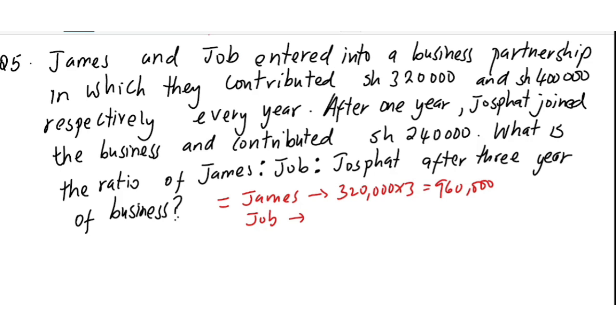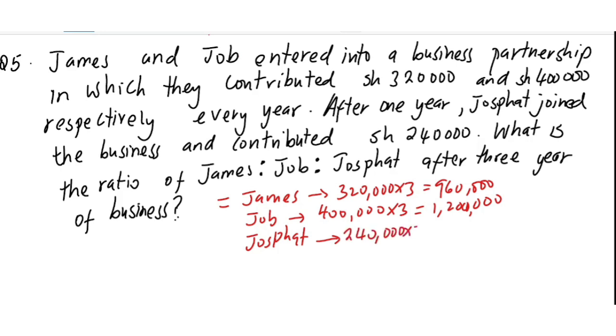And the other one, 400,000 times 3, gives you 1,200,000. Now for Josephat, who came after 1 year, he just contributed for 2 years. So Josephat should be 240,000 times 2 only, which gives you 480,000.